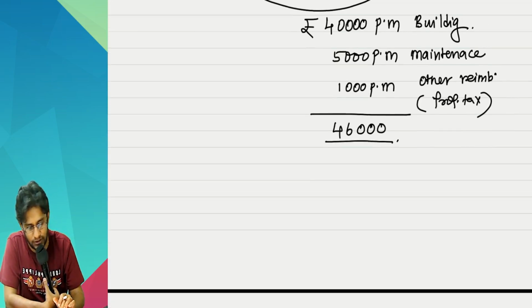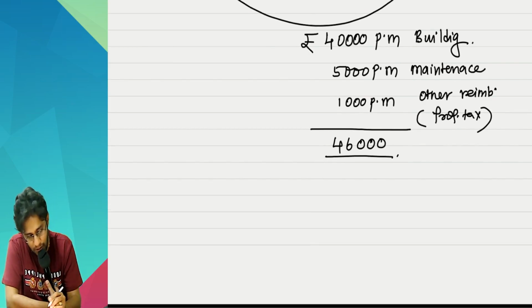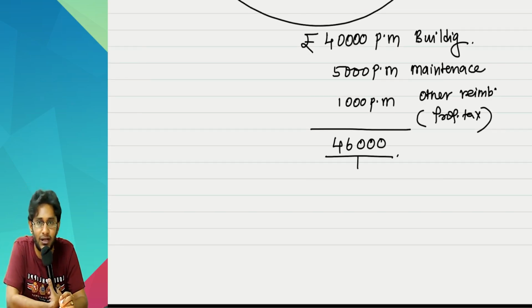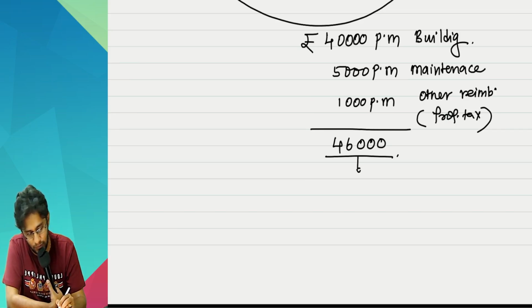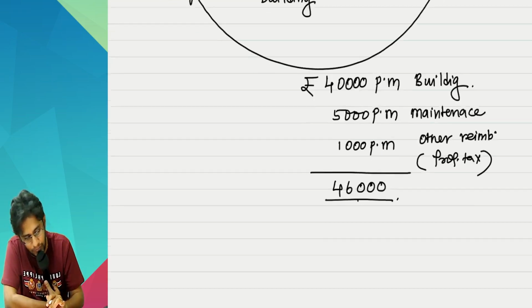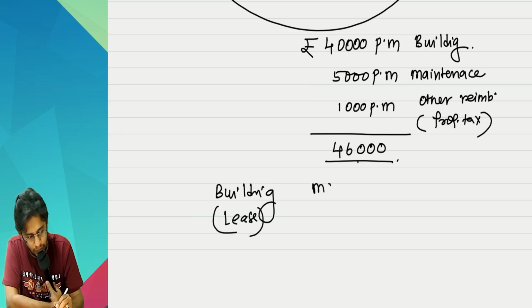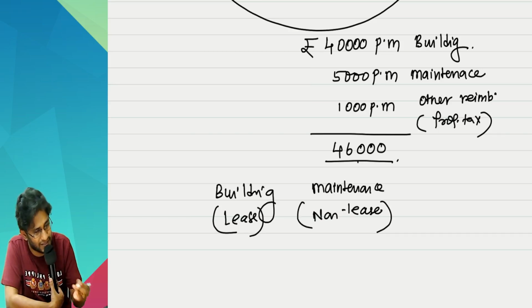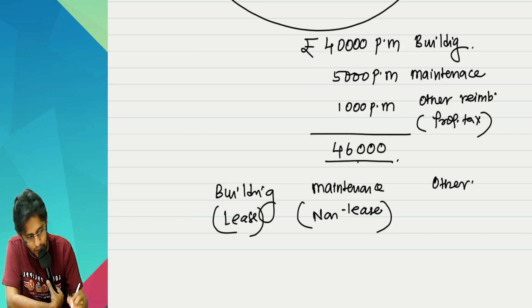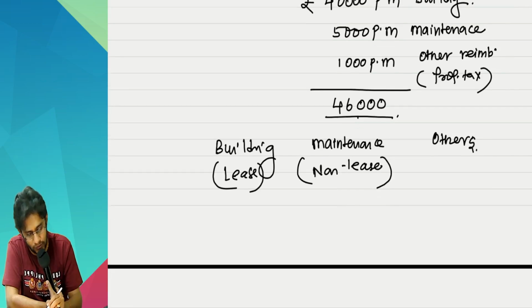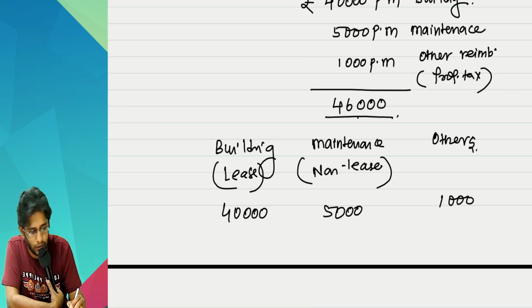Listen correctly. Whatever the standard says, first let me teach normally, we will not complicate it first. Building, which is a lease component. Maintenance, which is the non-lease component, the goods or services, in this case services. Others. So this is 40, this is 5, this is 1.